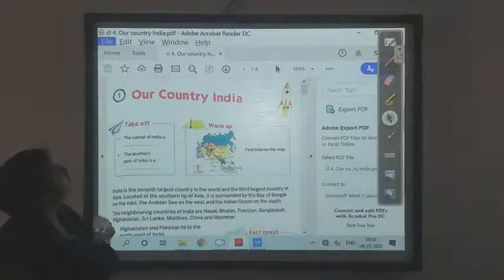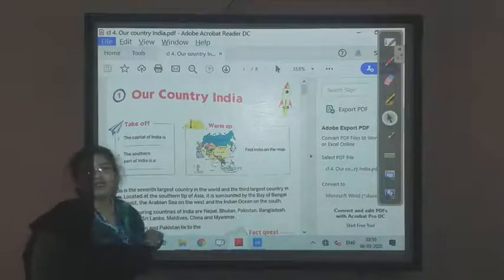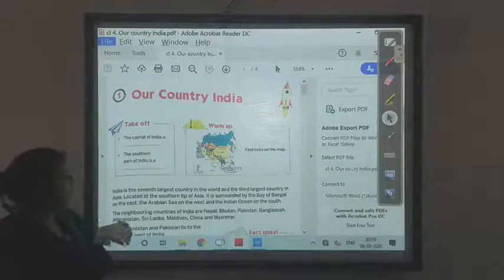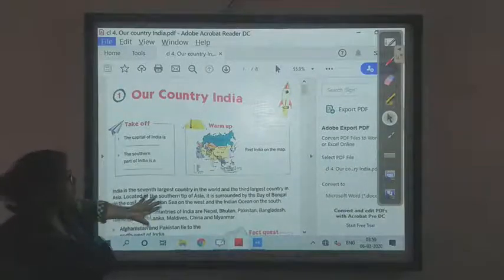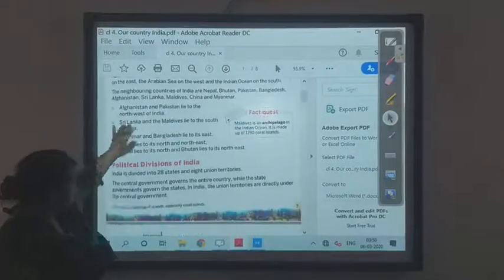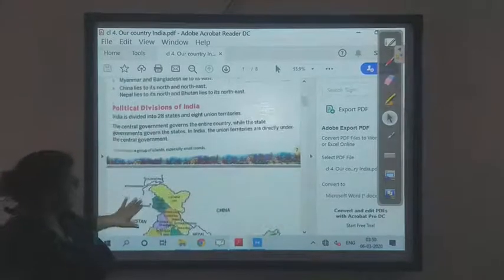Children, this is your social science. The first chapter we will do is our country India. So what do we have in our country India? We have the maps. First we will know about the divisions of India, that is the political map.